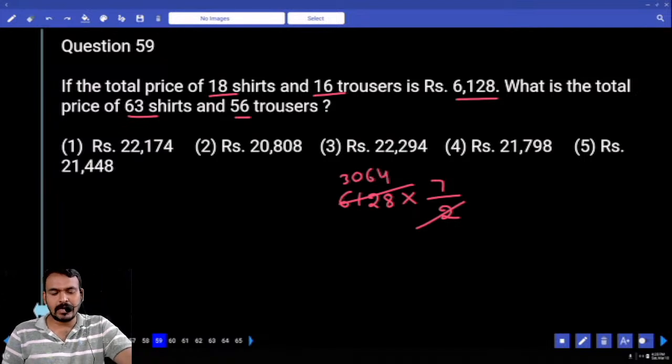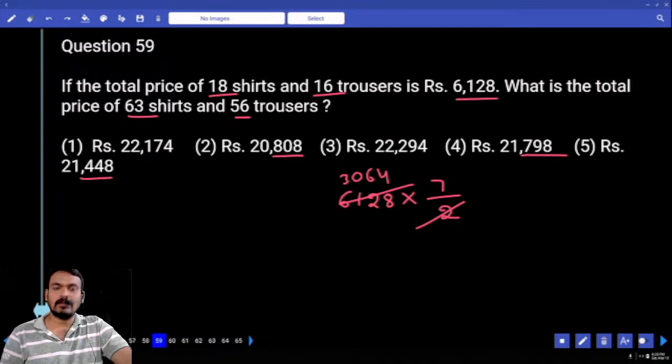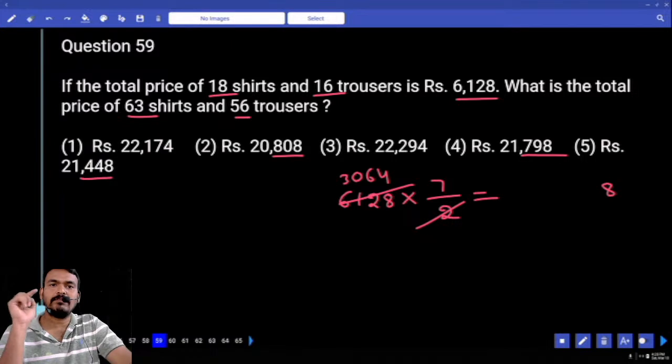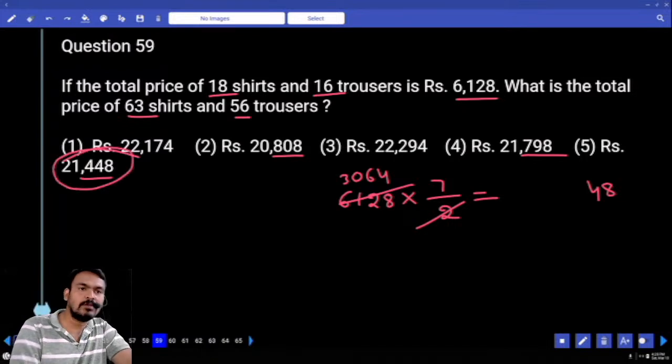3064 multiplied by 7. It ends with 8. How many options? 3 options, or not? Okay. 7 4s are how much? 28. 8 we write, 2 carry, or not? 7 6s are 42. Plus 2 means 44. Ends with 48. Only one option, or not?